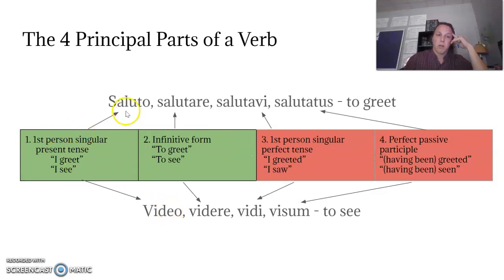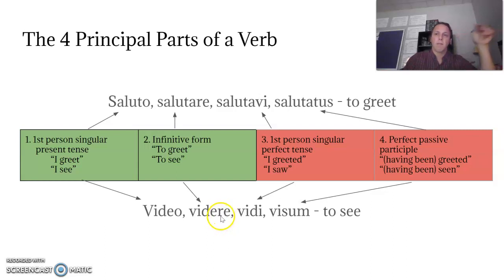The first principal part of a verb is just what it looks like when it's first person singular in the present tense. So it's going to be I blank. Saluto, I greet. Video, I see. Salutare, this is the infinitive form. This is the new one that for a lot of my old students we're now seeing for roughly the first time. You'll see this one always ends with re: salutare and videre.